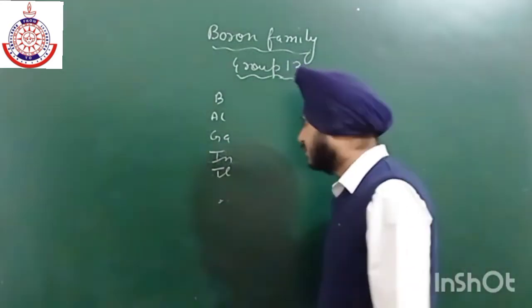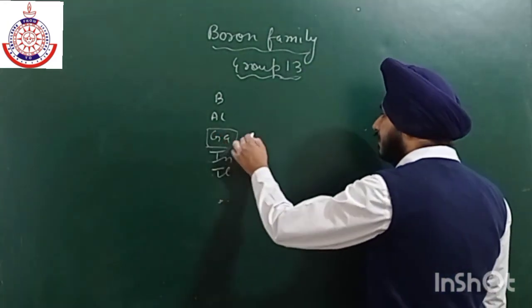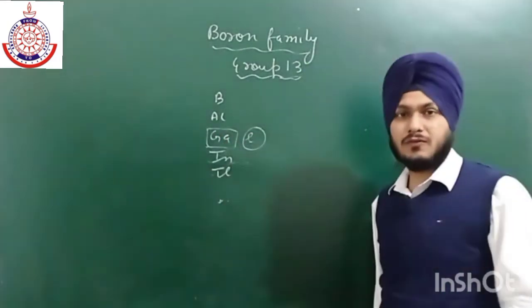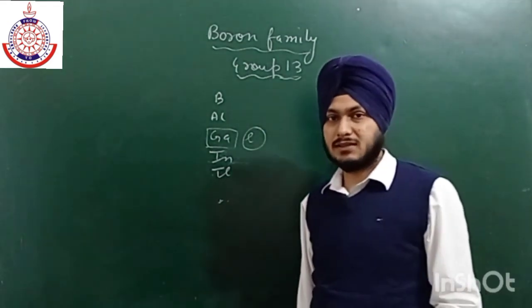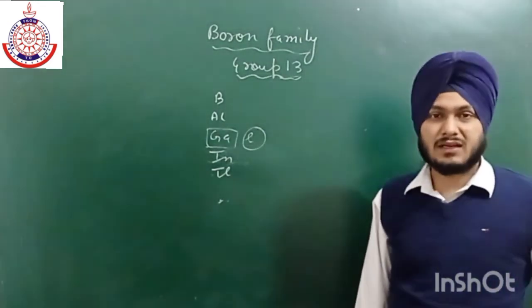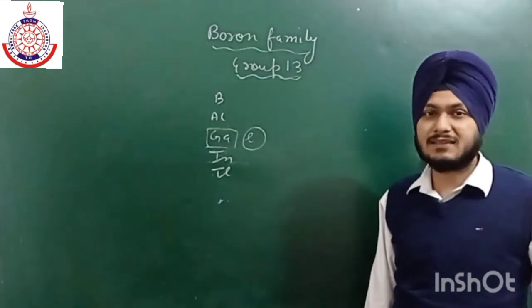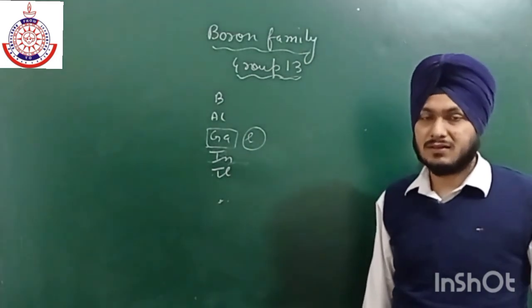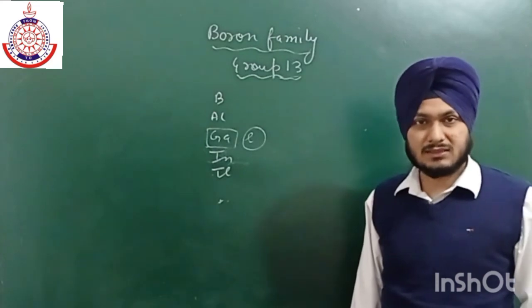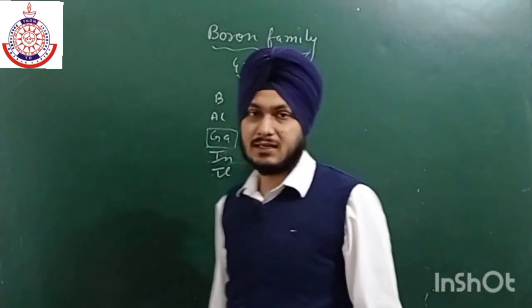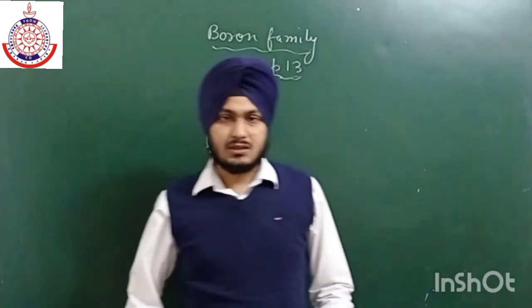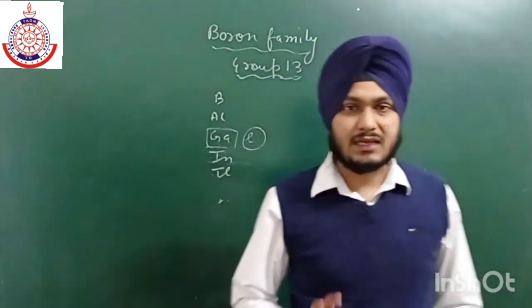This gallium is in liquid form, but when we convert it into solid form by decreasing temperature or by increasing pressure, the density of solid gallium is less than that of liquid gallium. That is why it can easily float. So the density of gallium solid is less than that of gallium liquid. This is the last property, that is density.